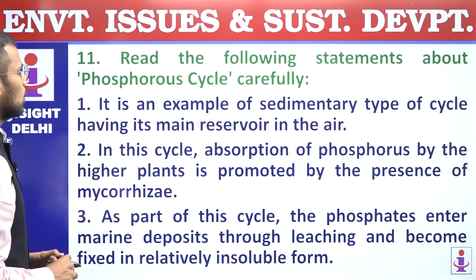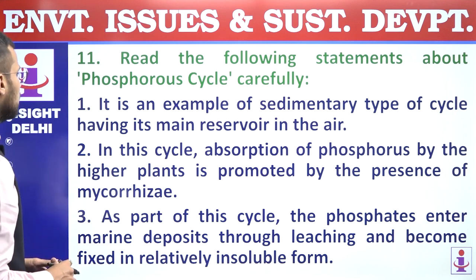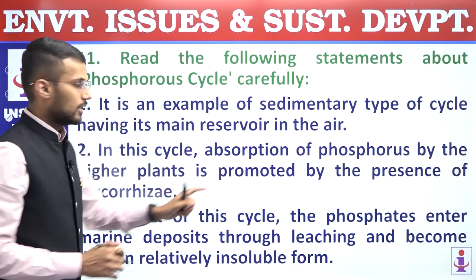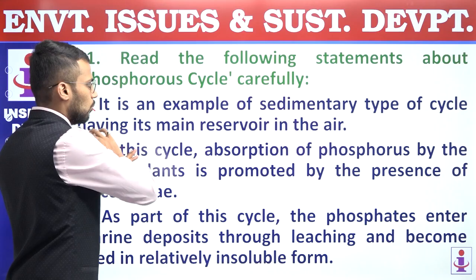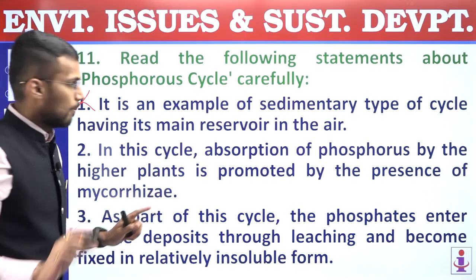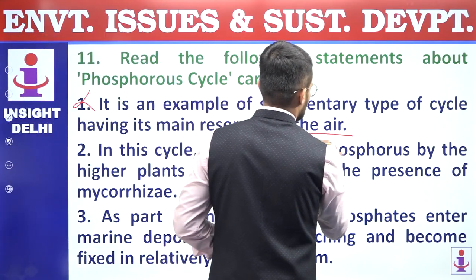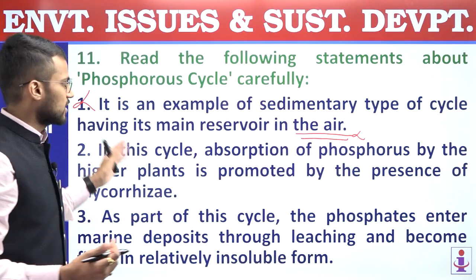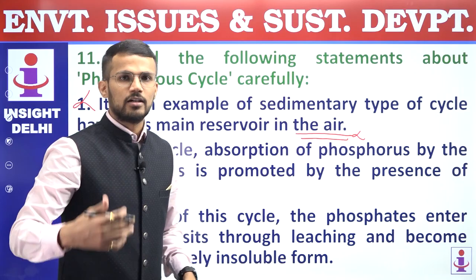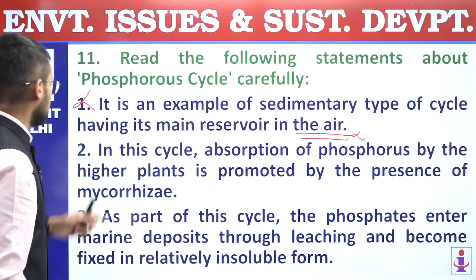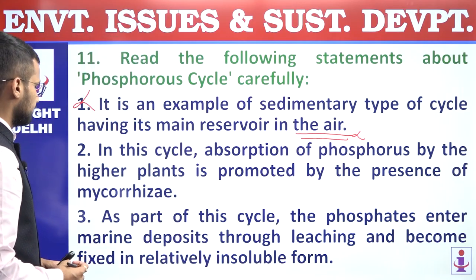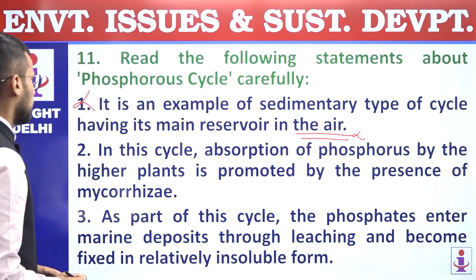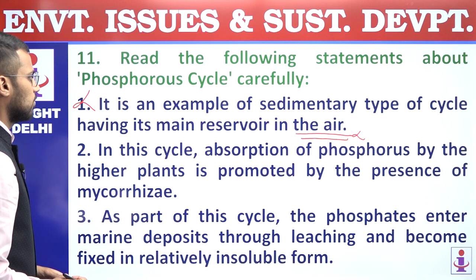It is an example of sedimentary type of cycle having its main reservoir in the air. Incorrect statement. Most of the statement is correct, but this part makes it incorrect. If it is sedimentary, obviously nutrients will not be cycled from air, it will be cycled from soil. First statement is incorrect.